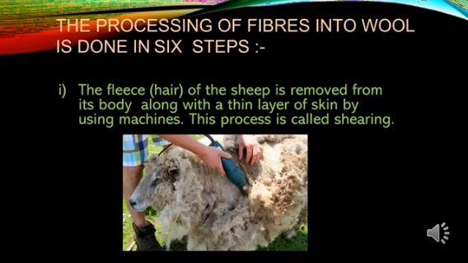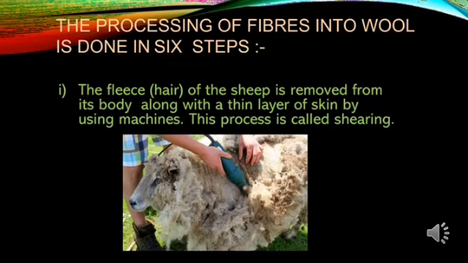Okay. Now the first step we have to do is, the fleece, that is the hair of the sheep, is removed from its body along with a thin layer of skin by using machines. Now along with a thin layer of skin it is removed, and this does not cause any pain to the animal because the thin layer of skin is actually dead. Okay, so this process is called shearing.